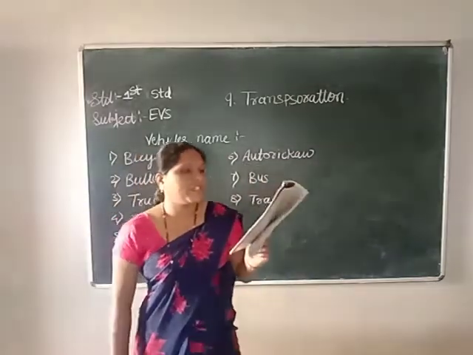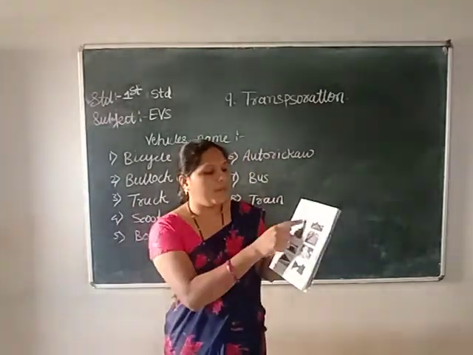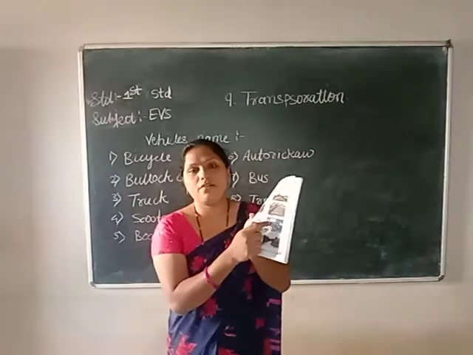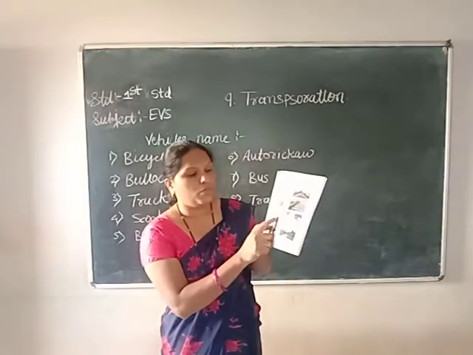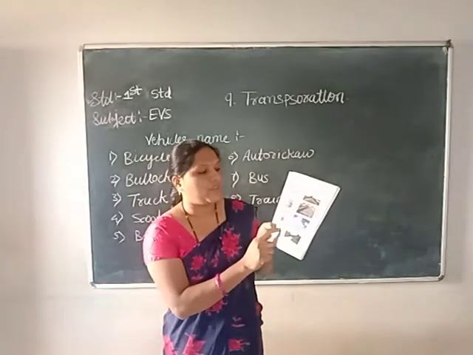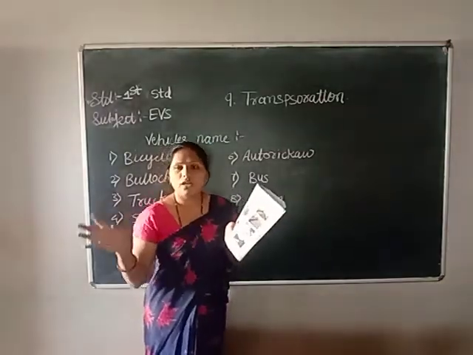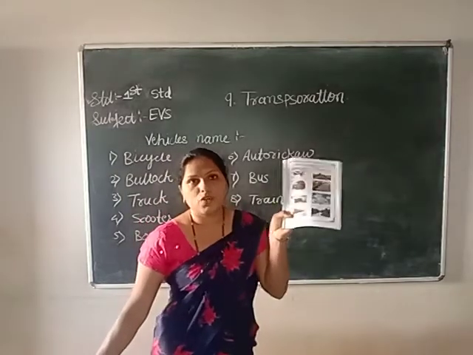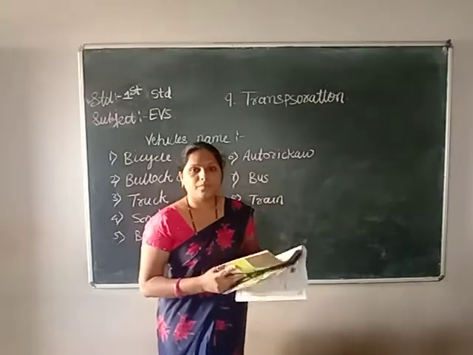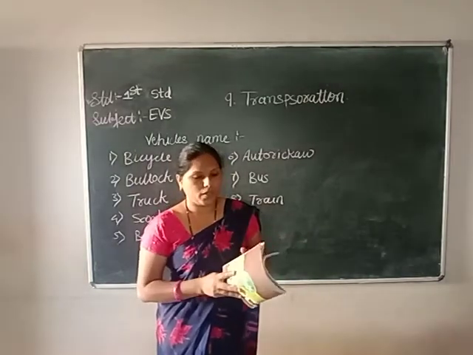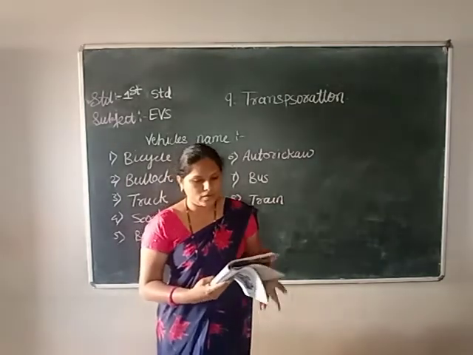So take a pencil and match the lines, draw the correct line. Where will the aeroplane move? You have to match the aeroplane to the sky, the air. Bus on road, boat on water, and train on the train track. Have you ever seen a train run on a road? No, it always runs on a train track. Have you matched this, children?